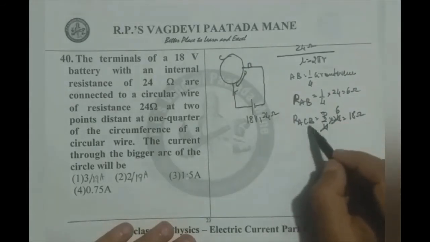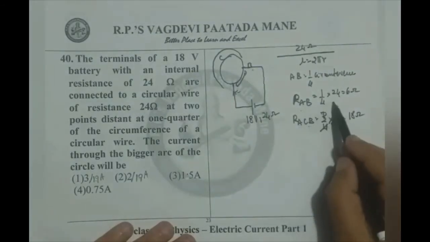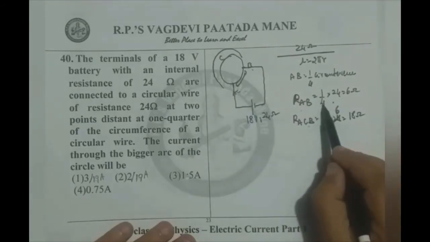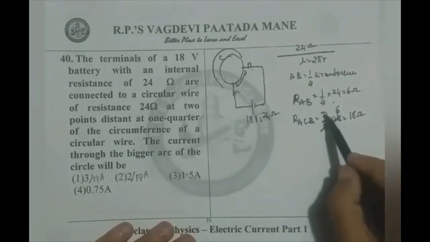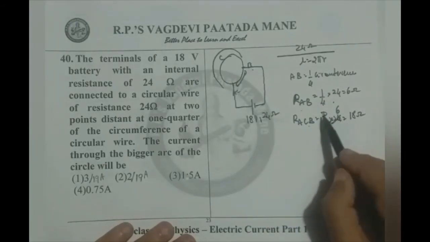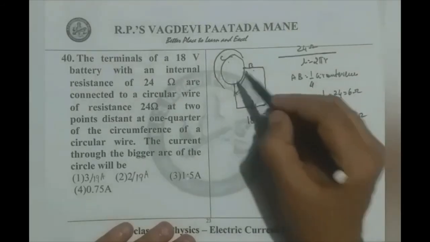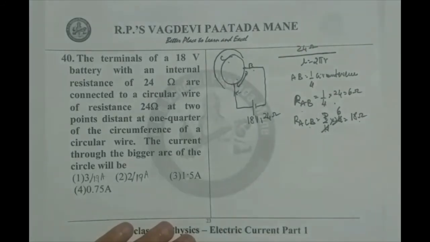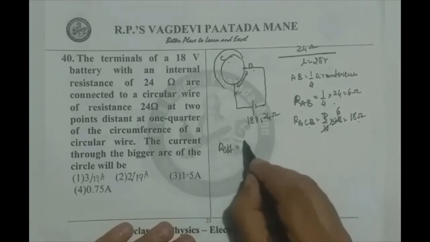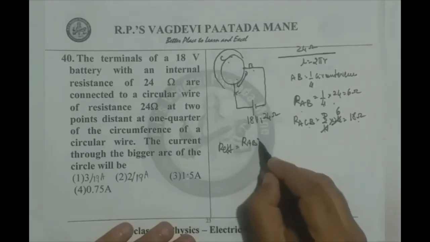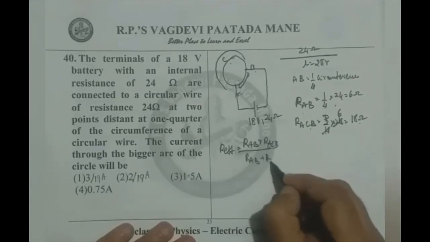So RACB is the bigger arc resistance, RAB is the smaller arc resistance. Smaller arc as it is 1/4, we take 1/4 of the total resistance 24, 6 ohm, and ACB is 3/4 the length, therefore 3/4 of the resistance will be there, 18 ohms. Now as 18 and 6, these two are in parallel, RAB and ACB are in parallel, we take effective resistance, R effective is RAB into RACB divided by RAB plus RACB.